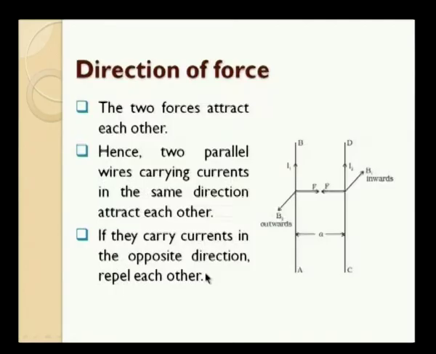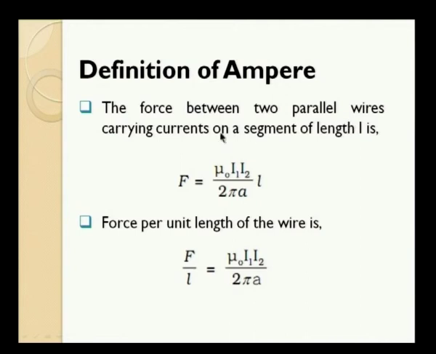Now, what would be the value of the force? We have got the expression. When we plug in the values for the current I1 and I2 and mu naught, and for the constants and also for the length and for the distance of separation, we will be able to arrive at a value. Let us have a look at the value. The force between two parallel wires carrying current on a segmental length L is given by this expression.